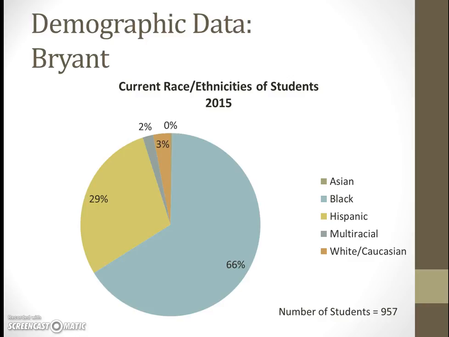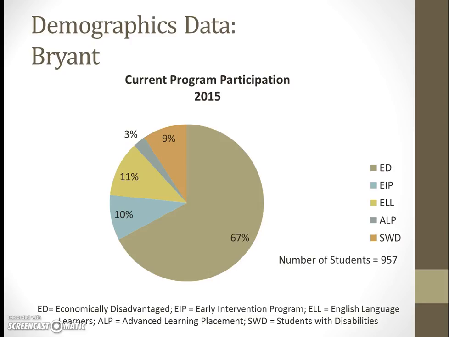And you may ask, why is that important? I'm just giving you this information so you can begin to form a picture of who it is we're talking about when we begin to look at our data. So to look at our students again as a whole, there were 957 students, and those students are in different programs or in different student groups. And that's just important to know when you're looking at the data. Where are these numbers coming from? How are they achieving? What programs are they receiving in order to get to where they are?